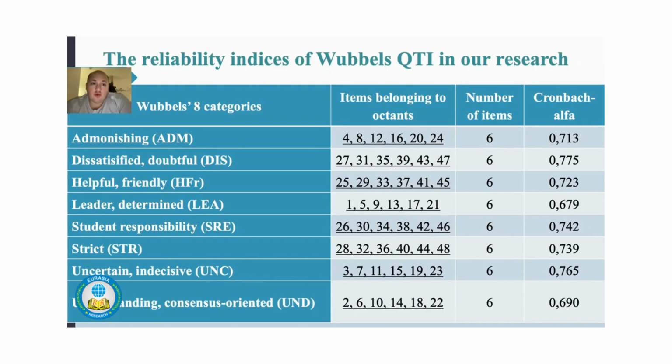Okay, I would like to show you the reliability indicators of the Waber's QTI in our research. We can see on the left side the 8 categories, and the number of items, meaning how many statements were dedicated to each category. For all categories there were 6 items, and we can see the Cronbach's alpha as well, and the most important thing is that all of them are above 0.6.